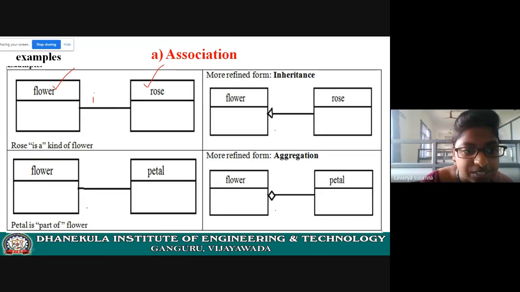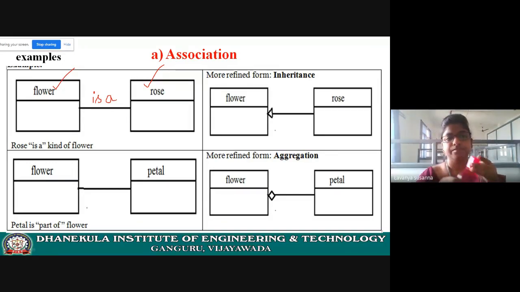What is the relationship between them? Is a relationship. It is nothing but a kind of association. See here, rose is a kind of flower, is a relationship, and petal relationship is part of.